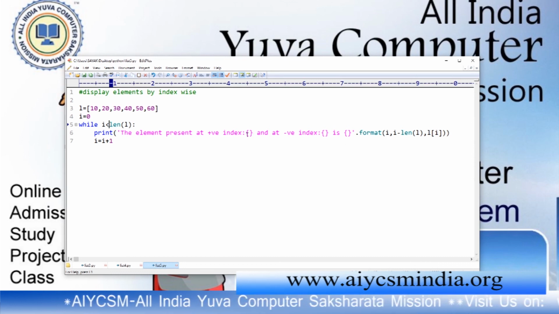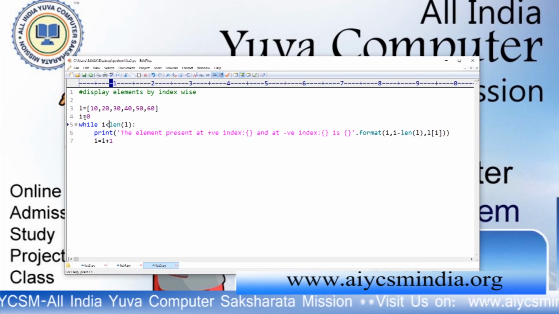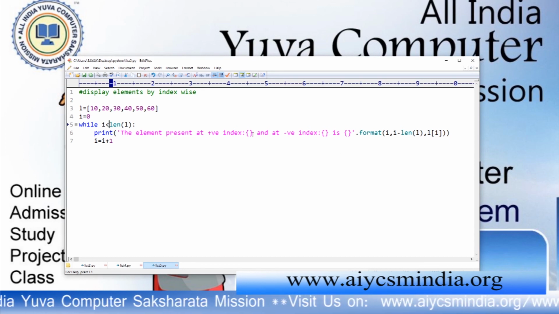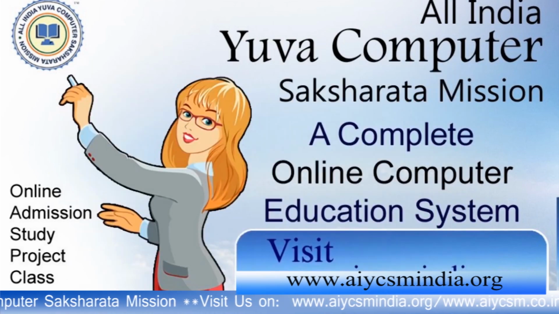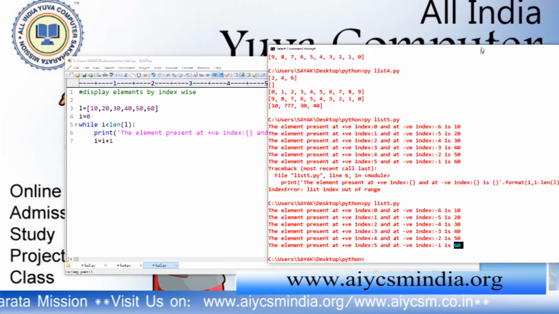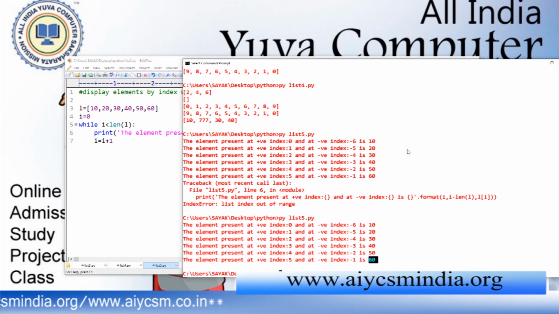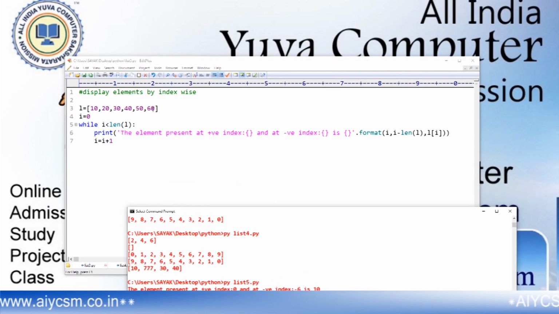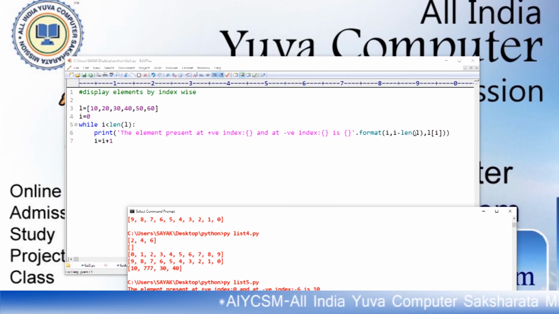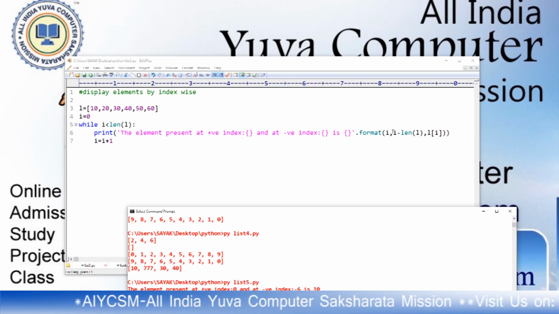At first when the loop has begun, the I value is 0. So the positive index is 0 and the negative index is minus 6. The negative index starts from minus 6, minus 5, minus 4, minus 3, minus 2, minus 1. So the positive index is I, that means 0, and the negative index is I minus length of L. Length of L is 6 because there are 6 elements. So 0 minus 6 is minus 6.